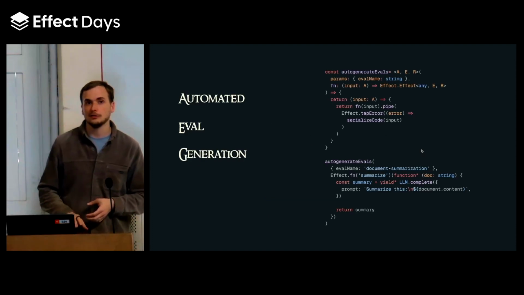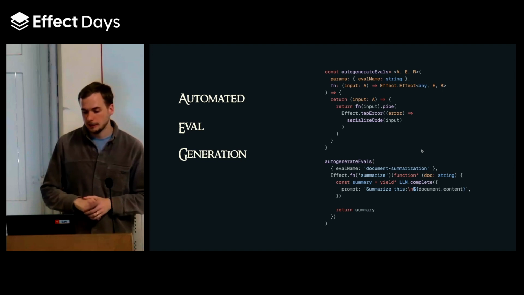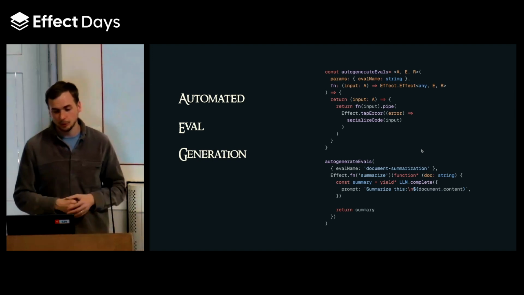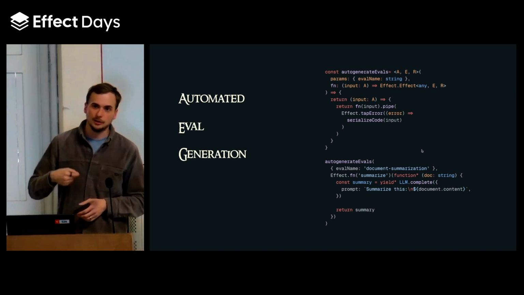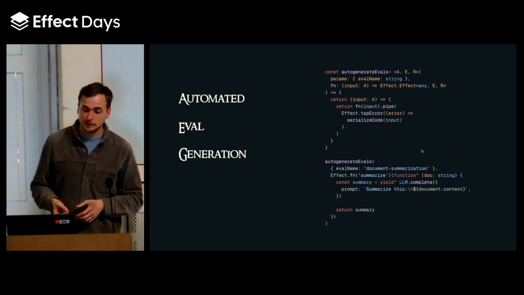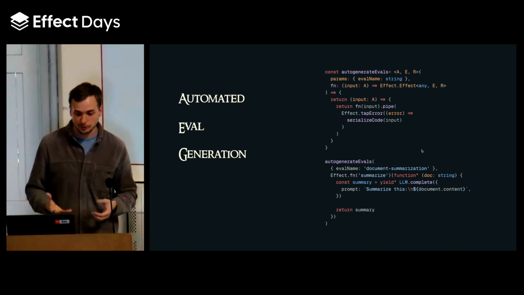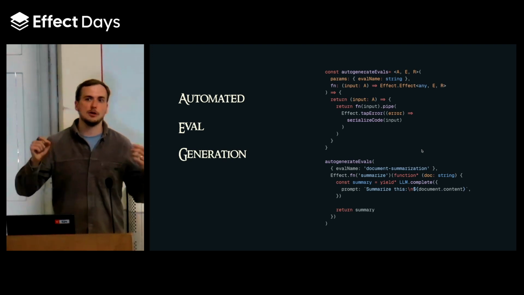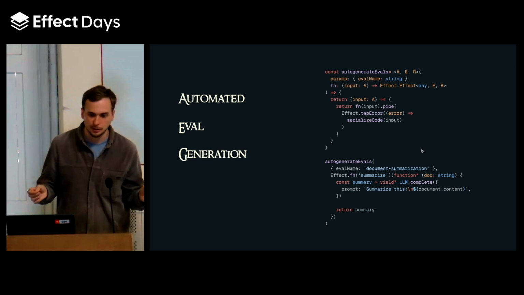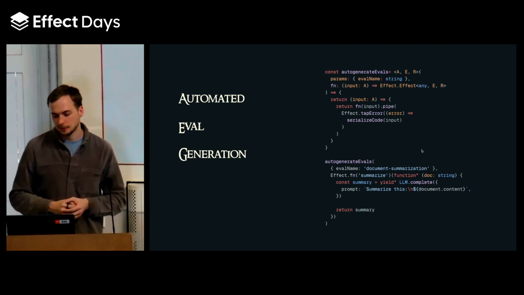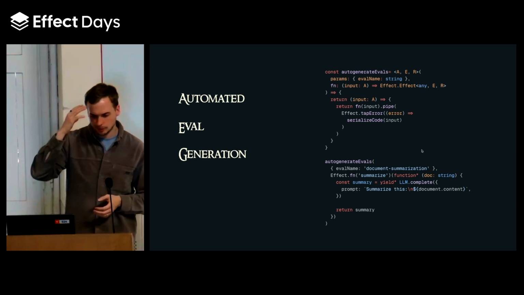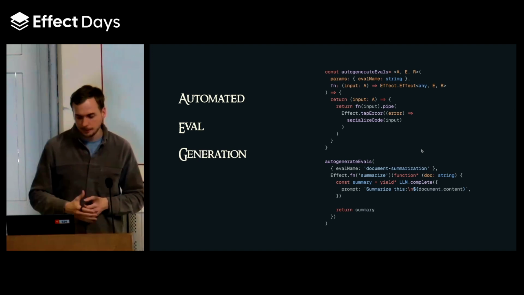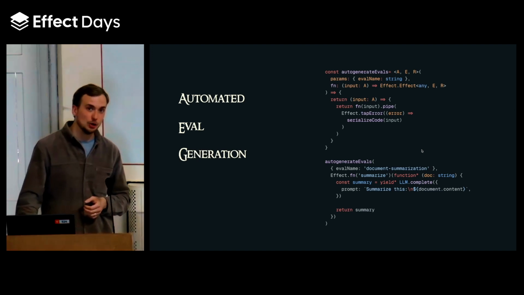Something that we have developed and that we're using internally, that might also be helpful for all of you, we haven't built that as a library yet, but we might, is automated eval generation. What that means is we are wrapping one of these AI functions. For instance, in this case, we're just summarizing. Let's say we want that summary to be less than 100 words. If the LLM has given us more than 100 words, it's not in the snippet, but just imagine that, then we could fail. And in that failure case, because we have tab error, we're actually generating code.